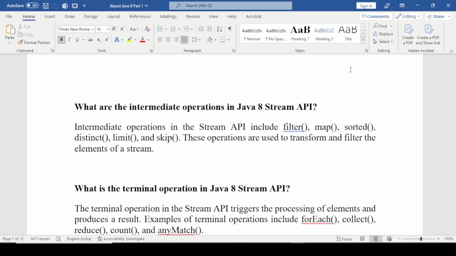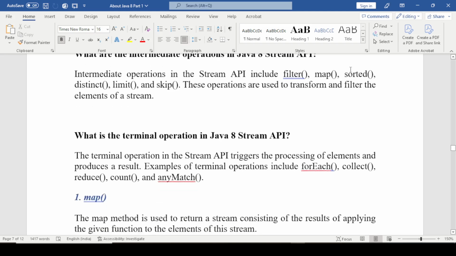Now next question is what are the intermediate operations in Java 8 stream APIs? Intermediate operations in the Java stream API include filter, map, sorted, distinct, limit, skip. These operations are used to transform or filter the elements of a stream.